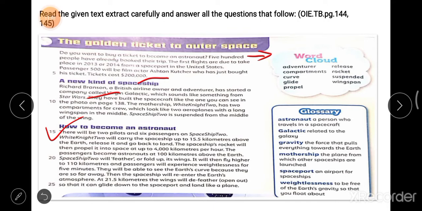But when they reach 21.5 kilometers, they will open again, so that it can glide down to the spaceport and land like a plane. Glide means to move slowly and smoothly to the spaceport.